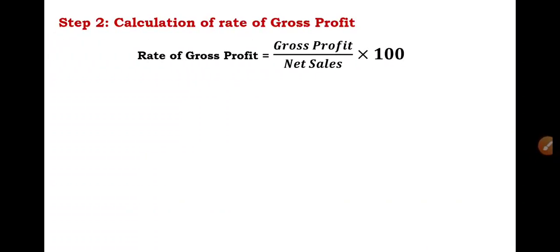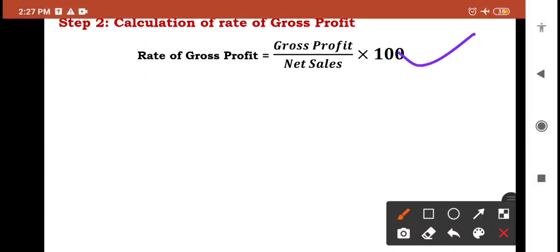Let me explain this. Rate of gross profit is equal to gross profit divided by net sales into 100. So this is the formula to find out rate of gross profit.